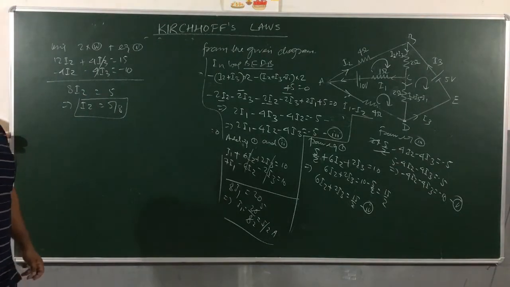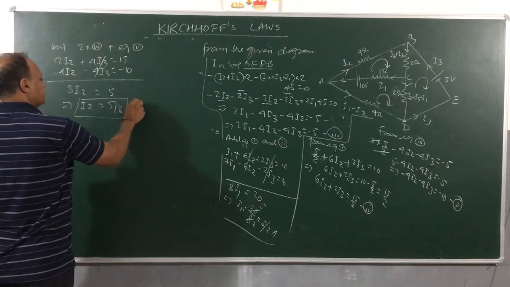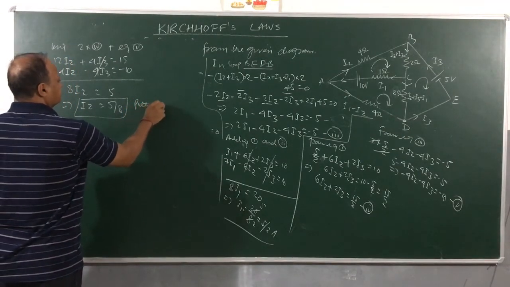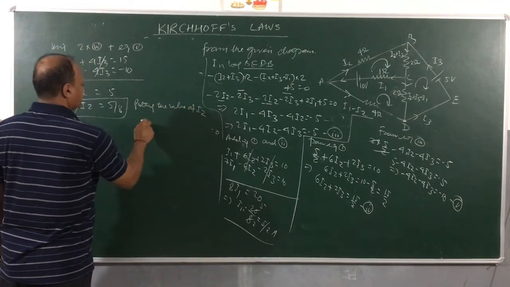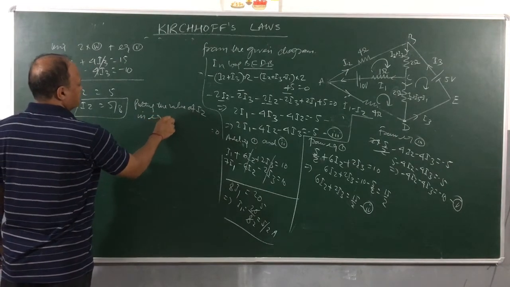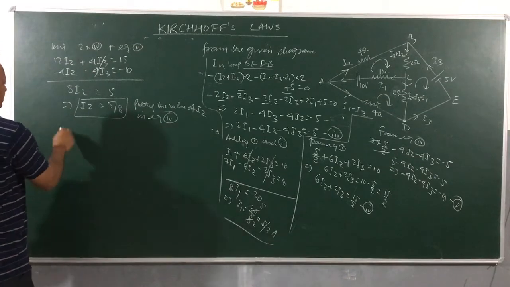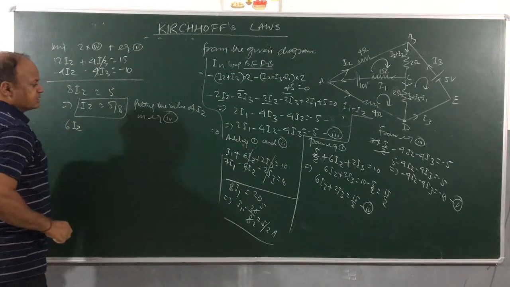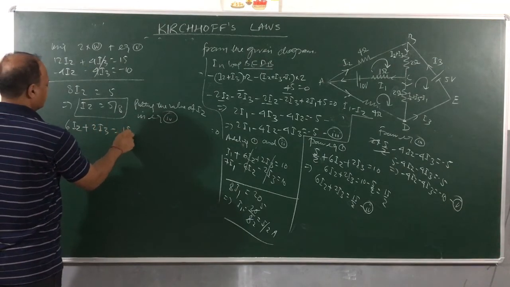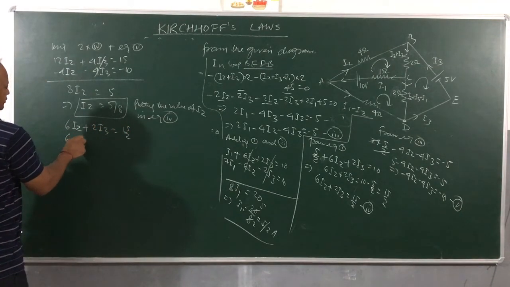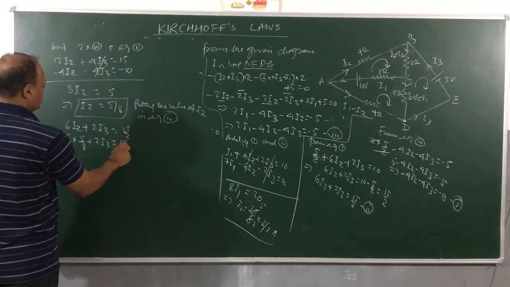Now I'll put this value of I2, for example, in equation 4. Let's put the value of I2 in equation 4. Then you get 6I2 plus 2I3 is equal to how much? 15 by 2. 6 into 5 by 8 plus 2I3 is equal to 15 by 2.